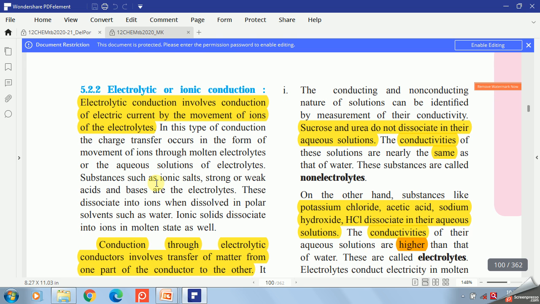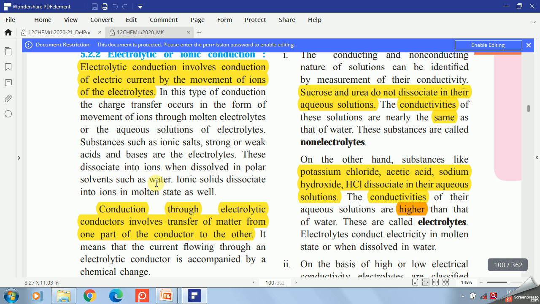So now in your mind there is one question: what is an electrolyte? Before that, the conduction through the electrolytic conductors involves transfer of matter from one part of the conductor to another part.